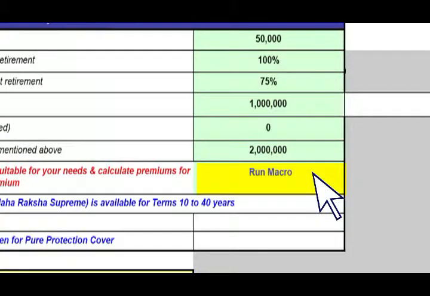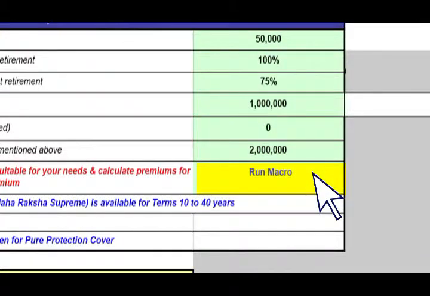Now in the calculator, you'll see a button called Run Macros. Before you start using this calculator, you have to ensure that you have enabled macros on your Excel. Oh, we have to educate our people. Yes. If the macros are not enabled, this sheet won't run, because when you press Run Macro, the entire calculation happens. What is the first thing it does? It selects whether you are eligible for Raksha or Maharaksha, depending on the sum assured and the retirement you said. Then in the background, it calculates the premium of the term plan and the Gyan Kosh plan for your children's name. Okay. So now I'll press Run Macro.